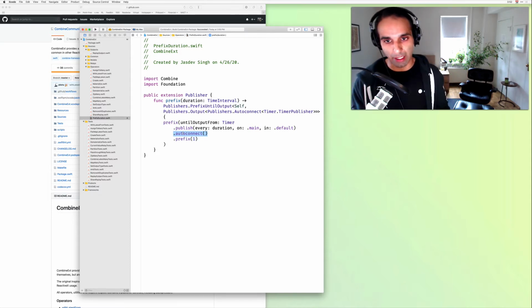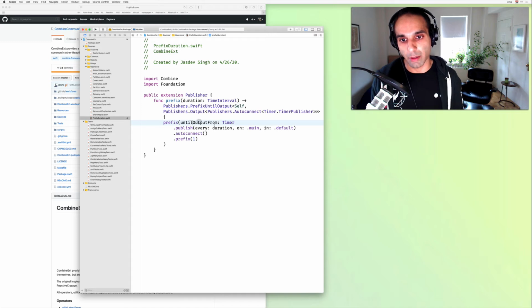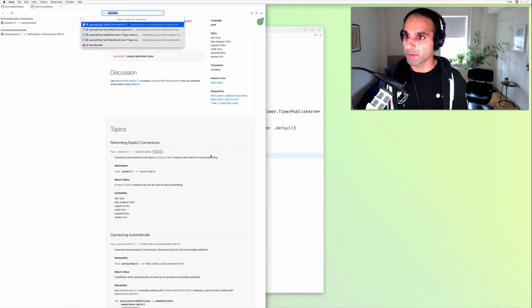safety net. I'm guessing I can do some more testing, probably follow up on this video, to see if the output from prefix until cancels that subscription after receiving a single value event, but this is just extra safety. We might not need it. And that's really it. That's the meat of the implementation there. And that adds, I think it would be a 5th prefix overload.